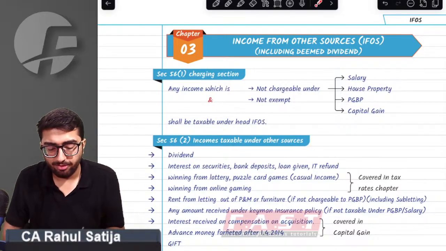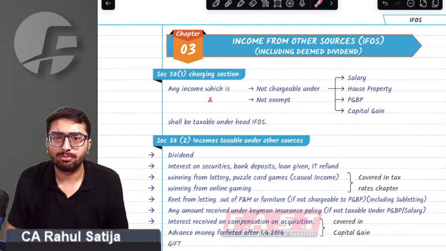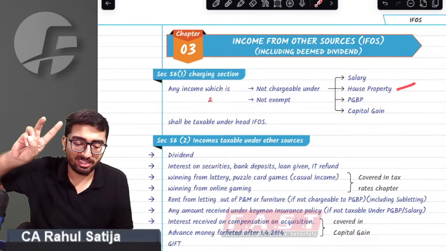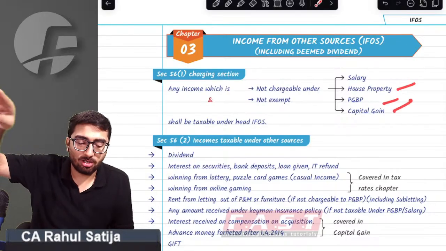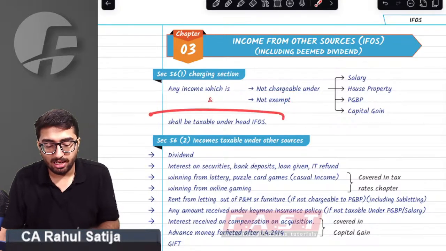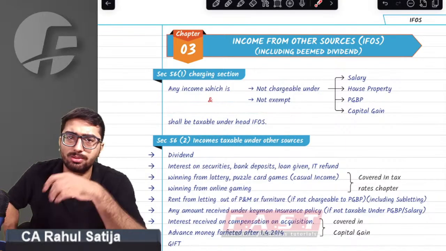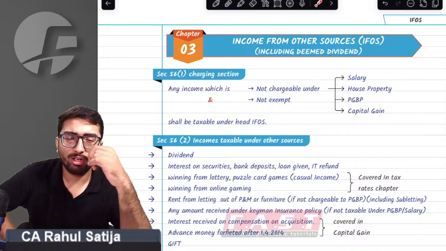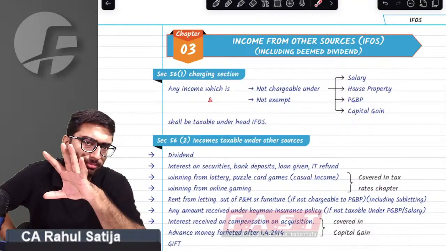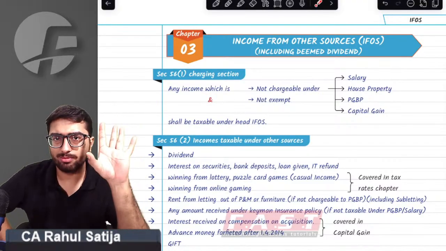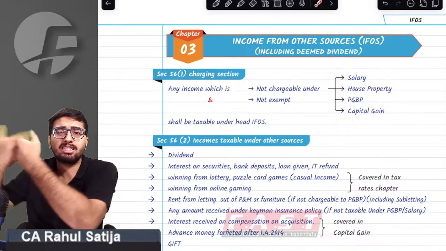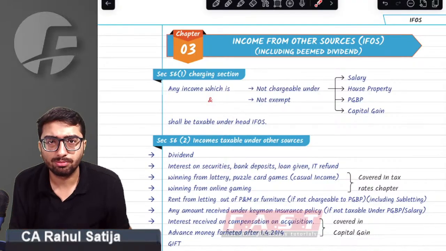And what 56(1) says is, if any income is not chargeable under salary, if it has been kicked out of salary, if this income has been kicked out of house property, if this income has been kicked out of PGPP, if this income is not chargeable under the head capital gain, and also such income is not exempt, then in that case it shall be taxable under the head income from other sources. What I am saying is, income which is not chargeable to tax under any head shall be taxable under IFOS. Sir, you must remember, first of all, we have to check the other heads, and then if such income is not taxable in those heads, then only we come to this charging section.